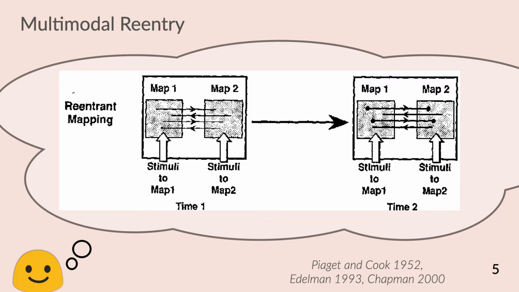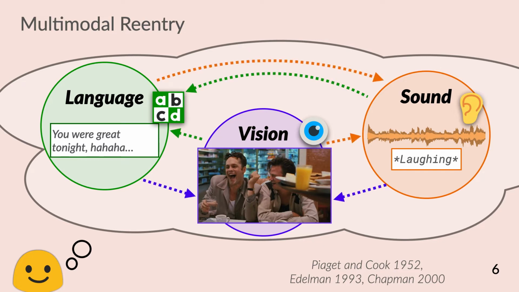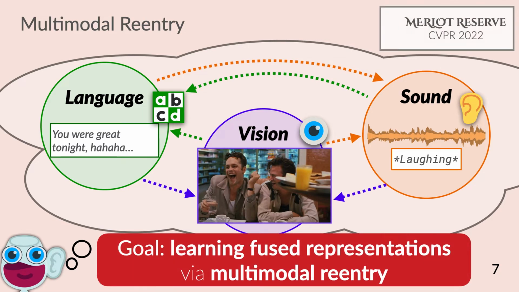It's an idea from developmental psychology and neuroscience called multimodal reentry. And the idea is that when we're exploring the world, we experience the same event through different senses and modalities, like language and vision and sound. And our knowledge gained from each modality supervises the other ones. And so in this work, we're going to learn fused video representations through multimodal reentry.